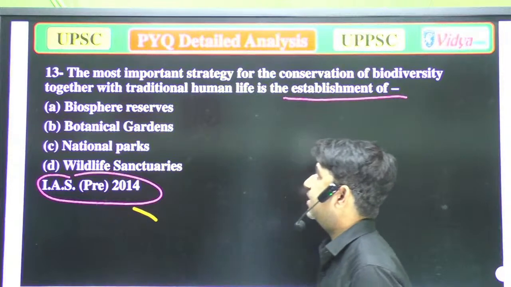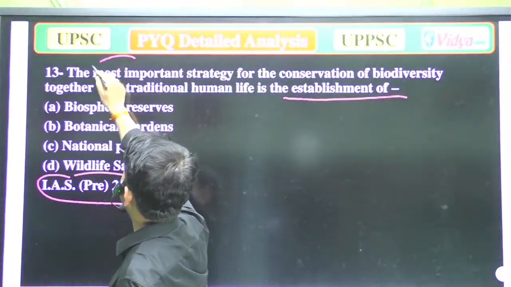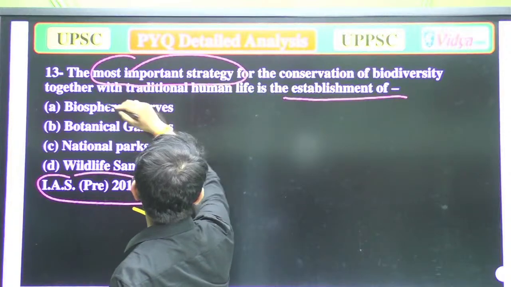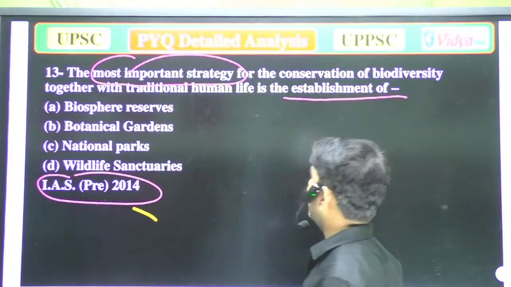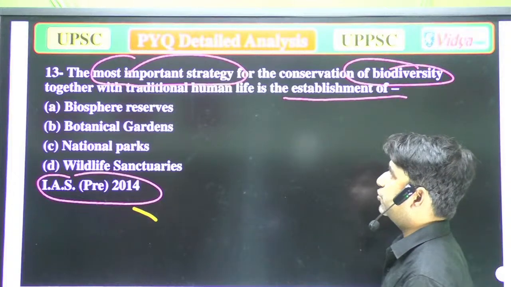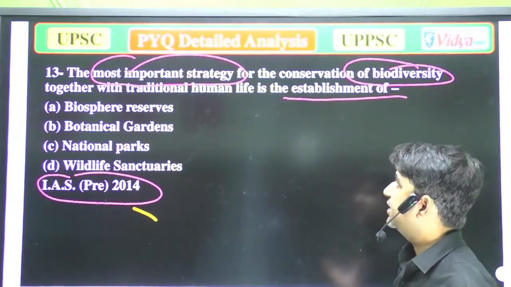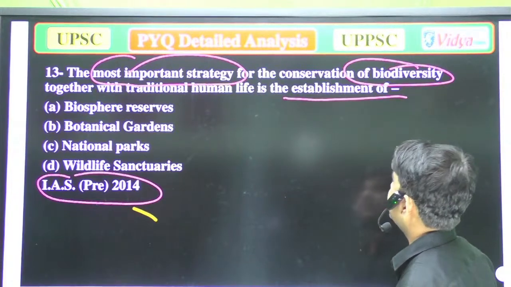Again, I'm repeating. The most important strategy for the conservation of biodiversity together with traditional human life is the establishment of which?